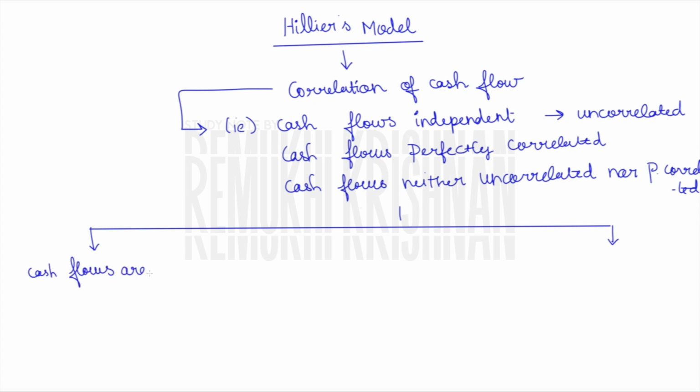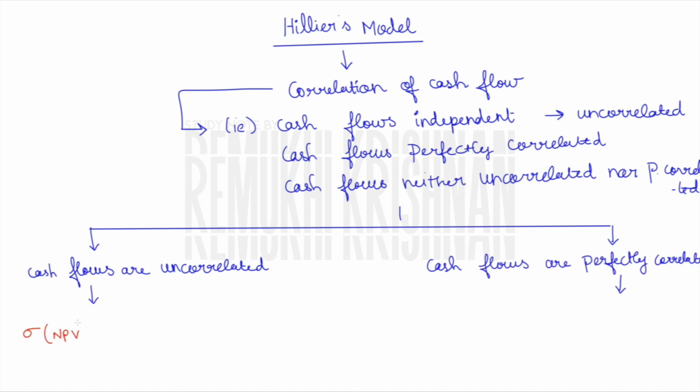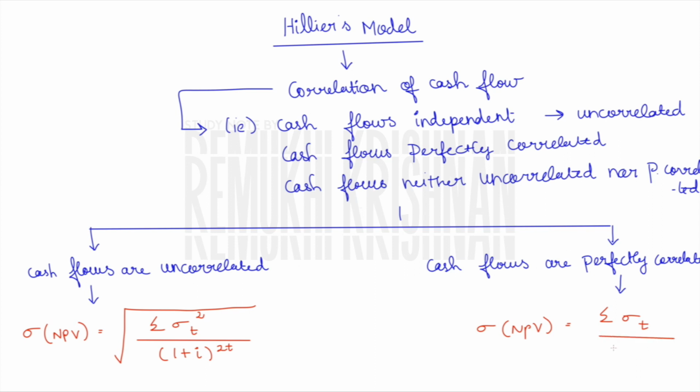When the cash flows are uncorrelated, that is, when the cash flows are independent, the formula to find our risk, that is sigma of net present value, is the square root of the summation of sigma t square divided by (1 plus i) the whole power 2t. Okay, before explaining the arrangement of this formula, let us see the other formula too. When the cash flows are perfectly correlated, our sigma of net present value is the summation of sigma t divided by (1 plus i) power t. So there are two different formulas, one for uncorrelated and another for perfectly correlated.